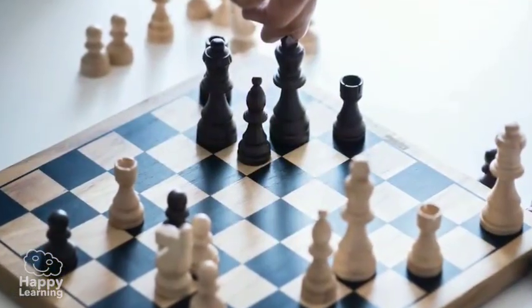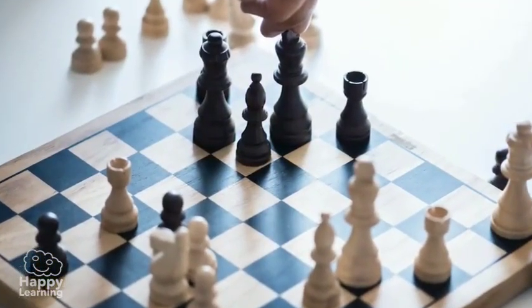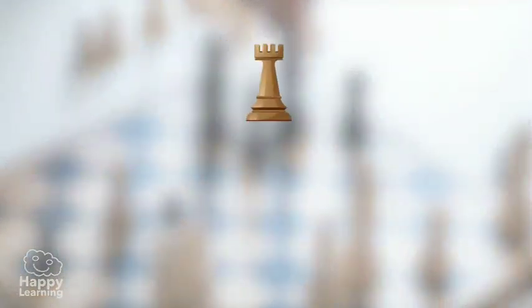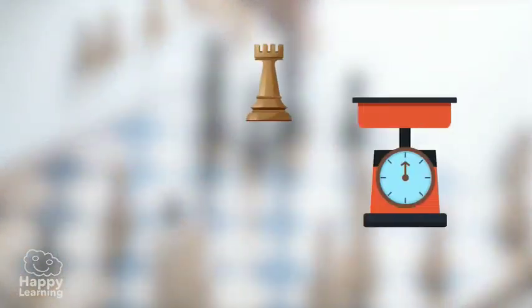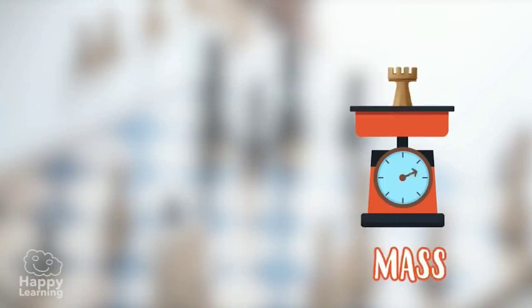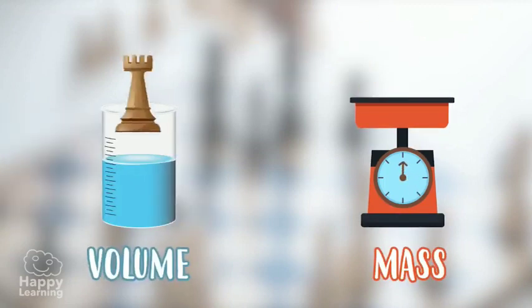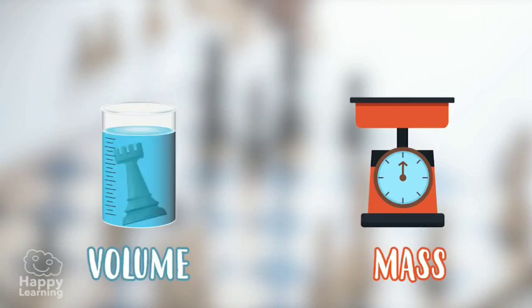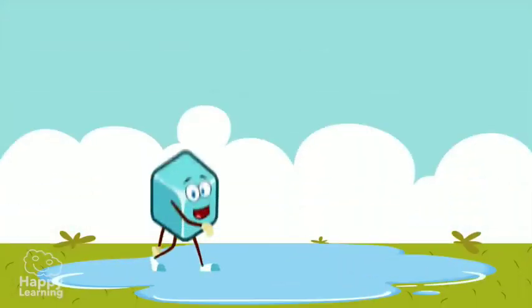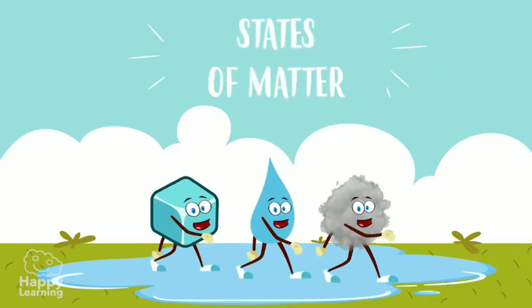You all know that matter is what things are made of, and that it possesses two fundamental properties. It has mass, which is the quantity of matter that it has, and volume, which is the space it occupies. Well, today we're going to learn about the states that matter can be in.